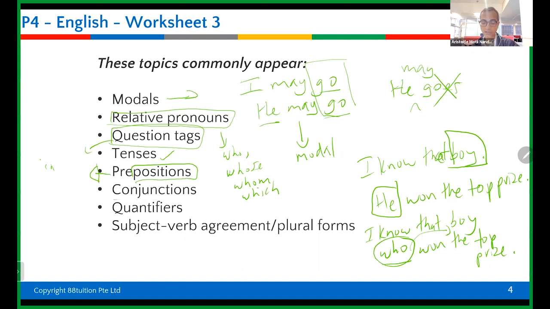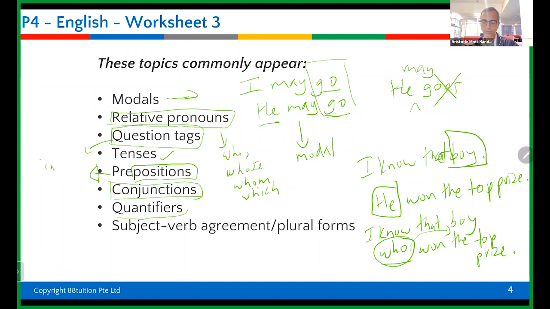Now, conjunctions. Like a junction. What does a junction do? It joins two roads, right? Oh, I got it. Is it and, but? Yes, you're right. You join two different sentences, two different ideas. That's conjunctions: because, and, but, in spite of, although, since. So they combine two ideas into one sentence.